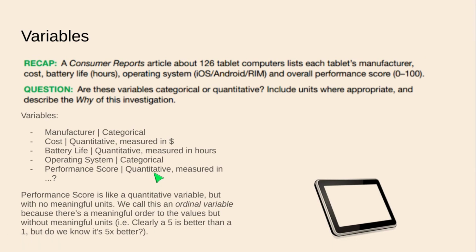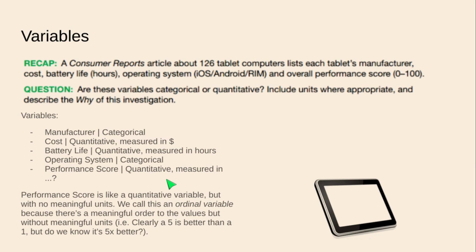We thought it was quantitative, perhaps. It's like a quantitative variable, but it has no meaningful units, all right? Sometimes we can analyze these guys as a quantitative variable, but we need to be careful, all right? This is an ordinal variable. This is a good example of an ordinal variable. There is a meaningful order to the values, but without meaningful units, all right? So I don't have a little pen here, but I could strike through that quantitative. I could say that is ordinal, all right?